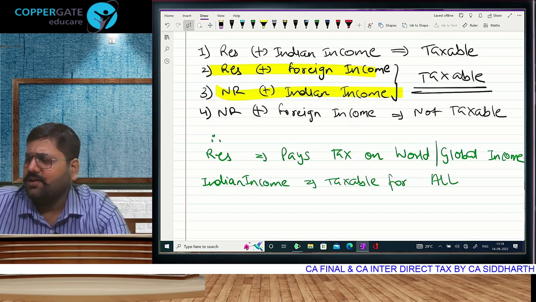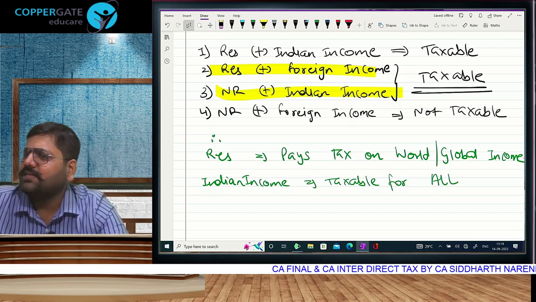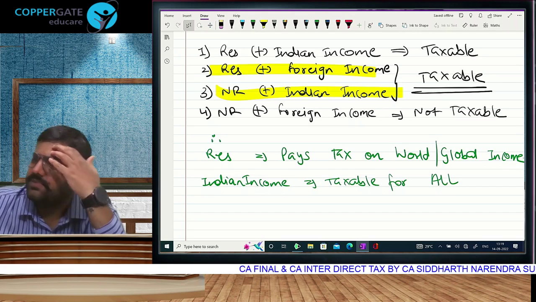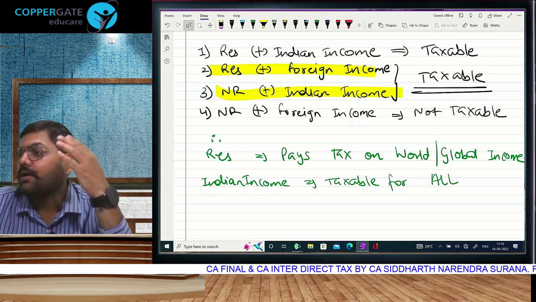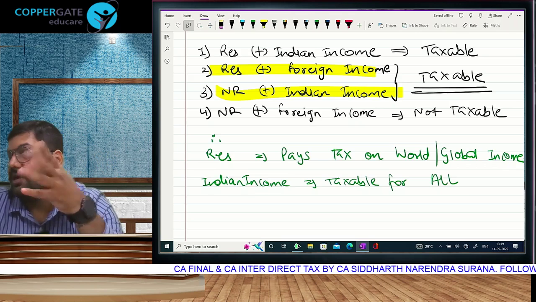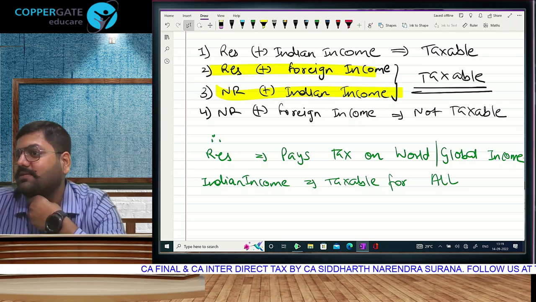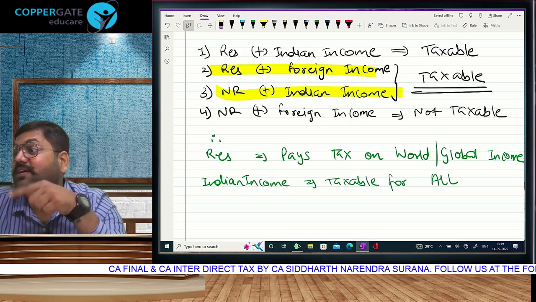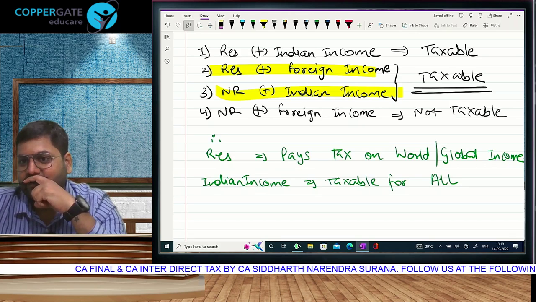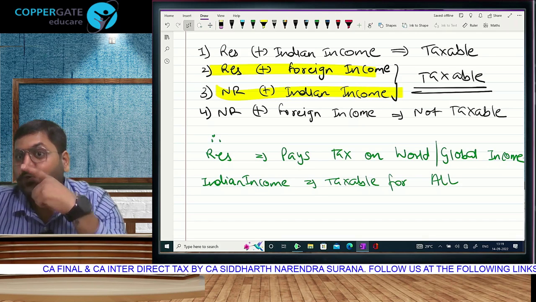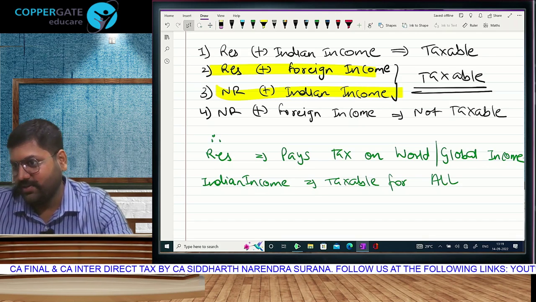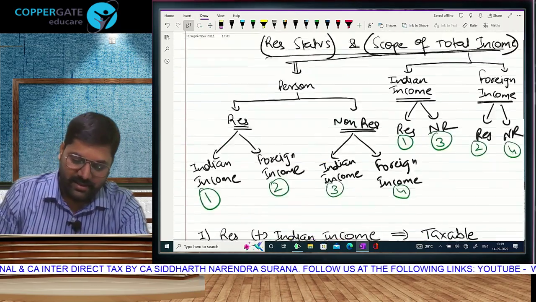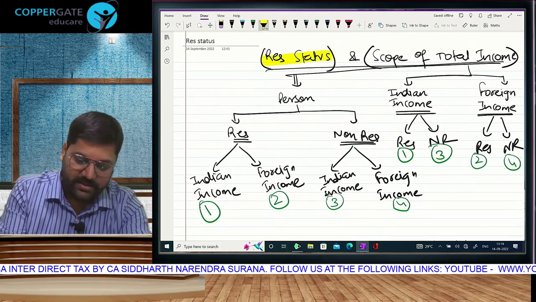Take care. What if someone stays in India for 6 months and outside India for 6 months? No, I am not giving an answer or asking for an answer. I am discussing a question with you. How can you decide or how will you decide that residential status part is given?